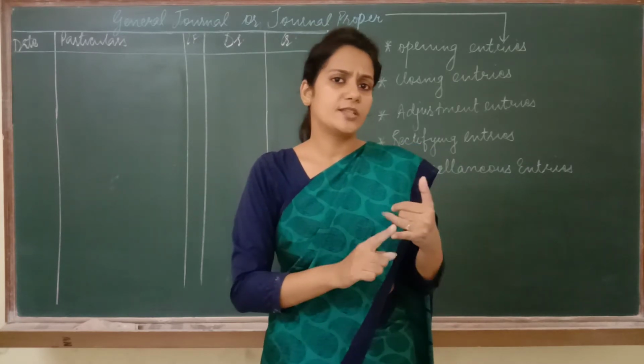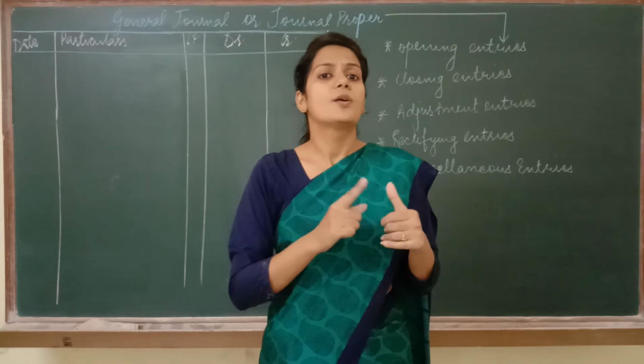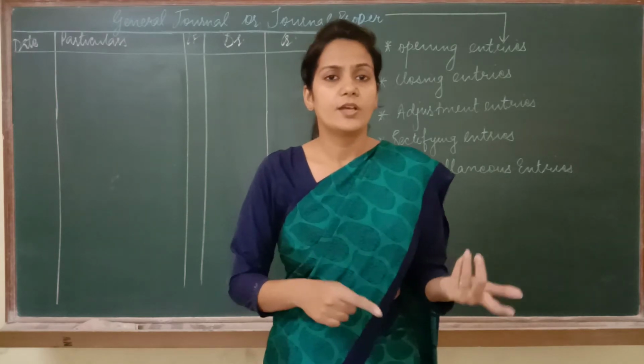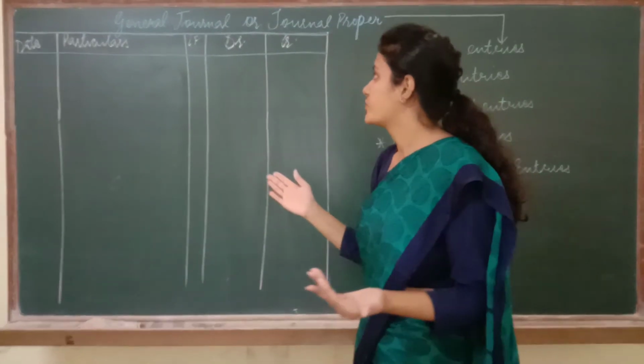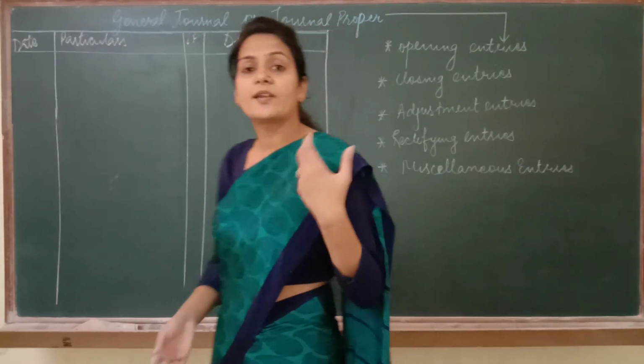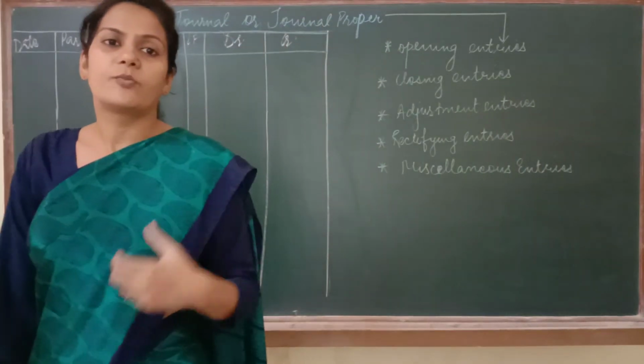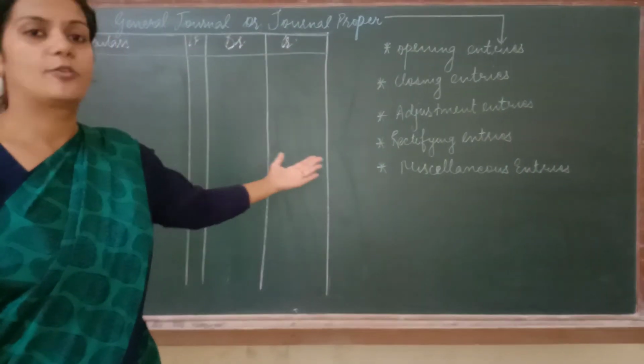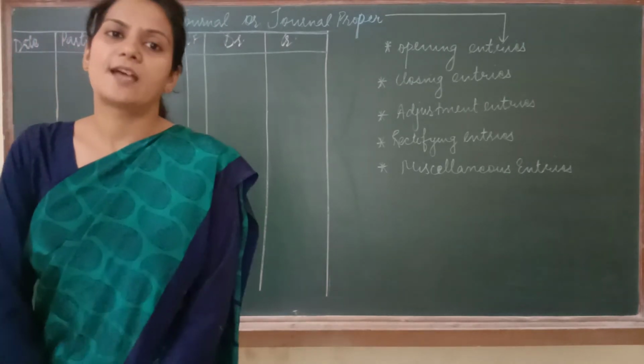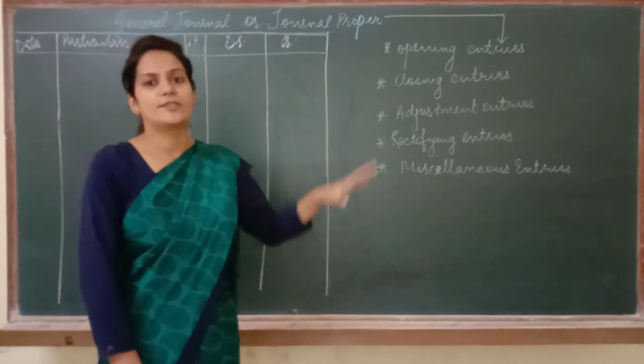Can you record it in the purchase book, cash book, sale book, purchase return or sale return? No. So it means this entry will be part of journal proper. There are many examples, or many types of entries, which will be a part of journal proper only. So now let's start with the numericals. I hope this concept is clear.